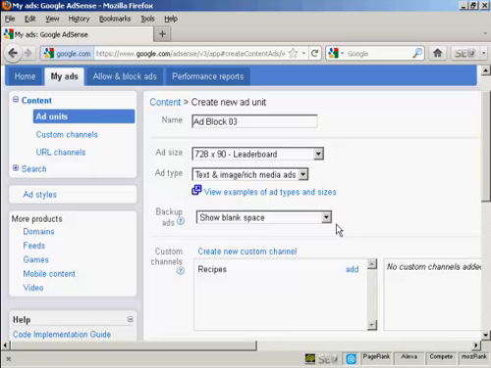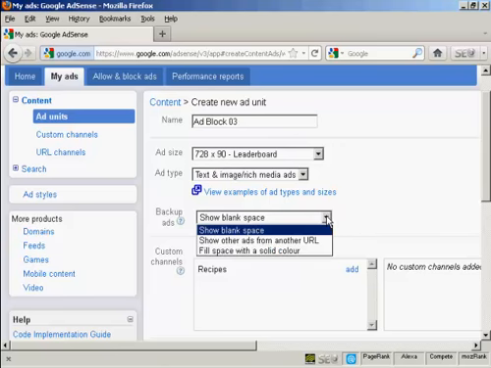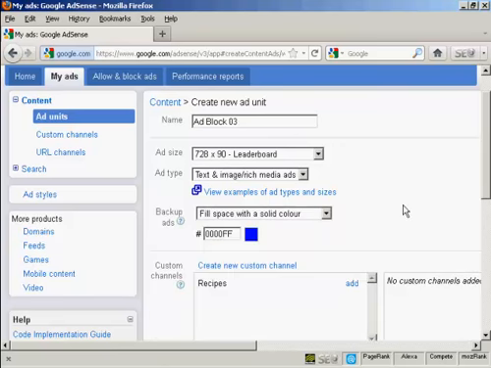So what happens is Google software will scan your web page, and see what's on it and show ads that correspond to that content. If they haven't got anything that corresponds to the content, you can either show a blank space, you can show other ads for another URL, or you can fill the space with a solid color. I'm going to have it fill the space with a solid color.